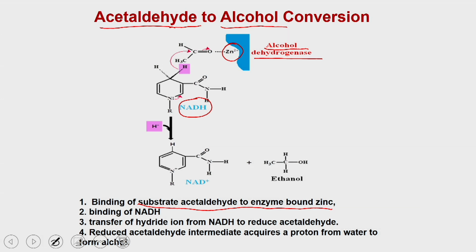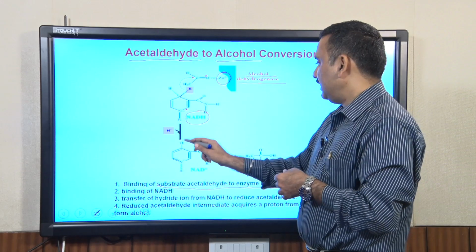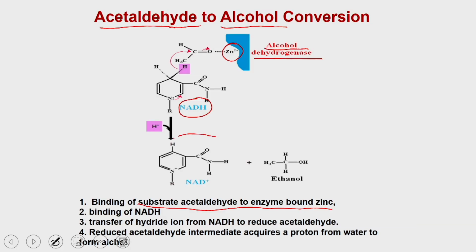acetaldehyde. Once the acetaldehyde is reduced, it generates an intermediate, and that intermediate gets the proton from the water molecules, and ultimately the NADH is converted into NAD plus, and the acetaldehyde is converted into the ethanol. So, let us recap again.